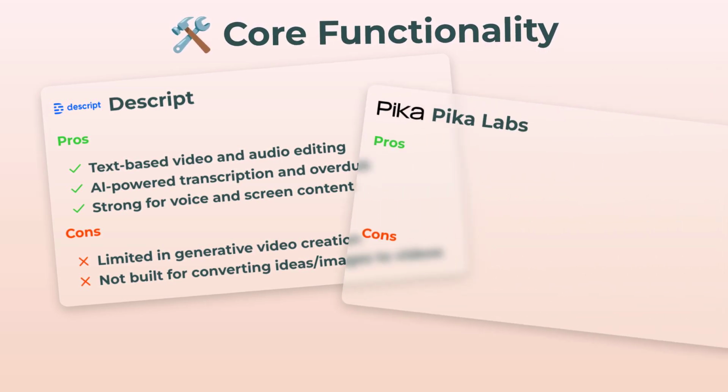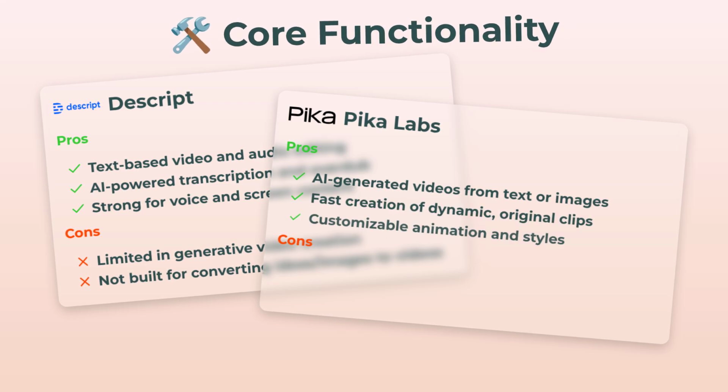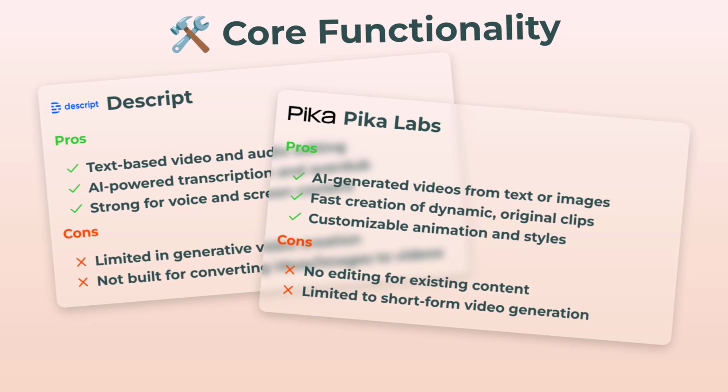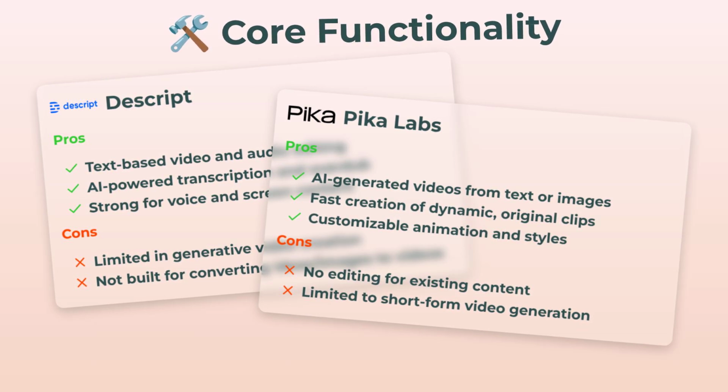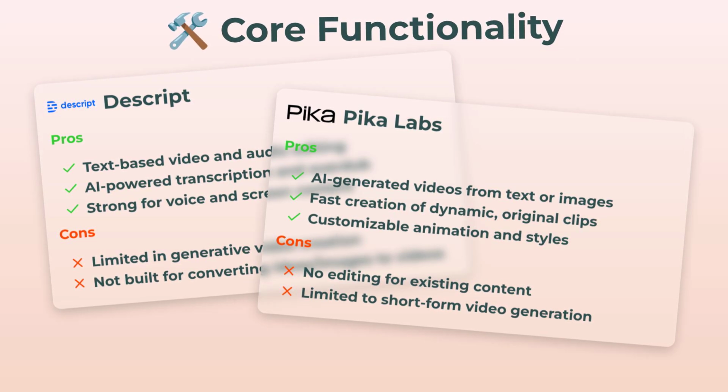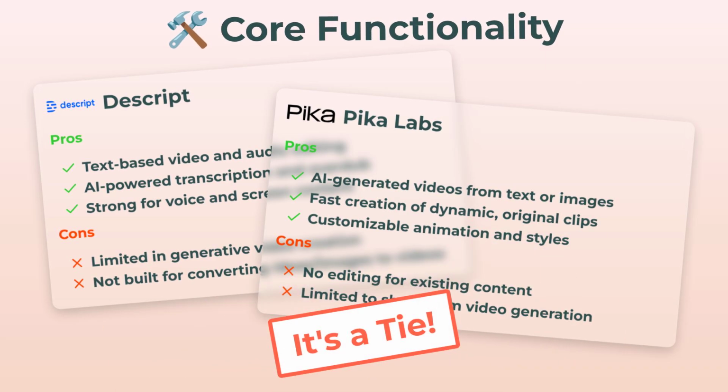Now, Pika Labs is like the opposite. With Pika, you toss in a text prompt or an image, and boom, it'll generate a whole video for you. You can play around with animation styles and customize things. But you're not editing existing footage here. It's mostly about quick, original clips, usually short form. Both are super strong in their lanes, just kinda different lanes, you know? So, core functionality, honestly, it's a tie. Each does its main thing really, really well.